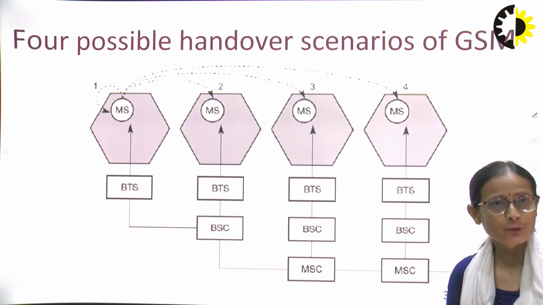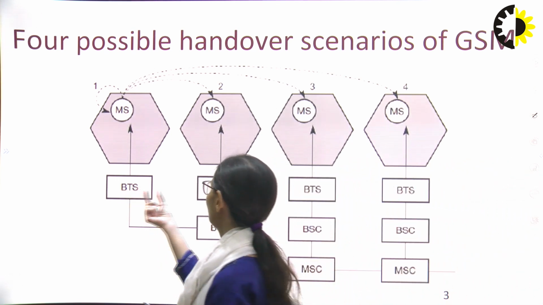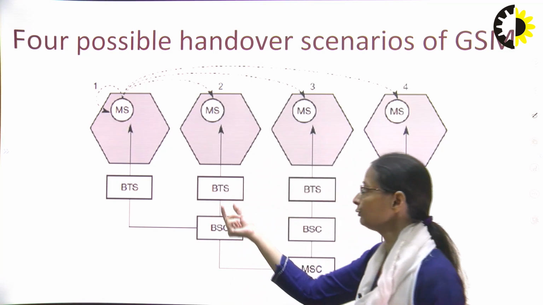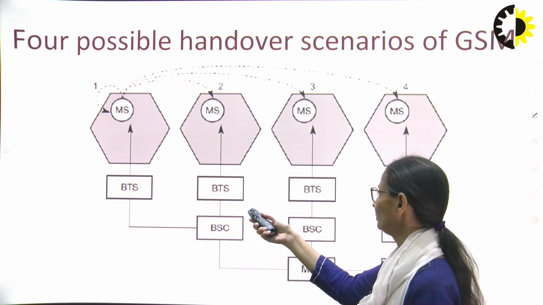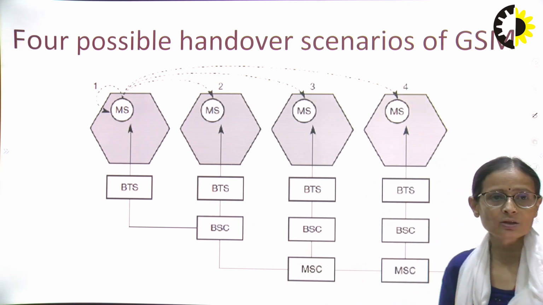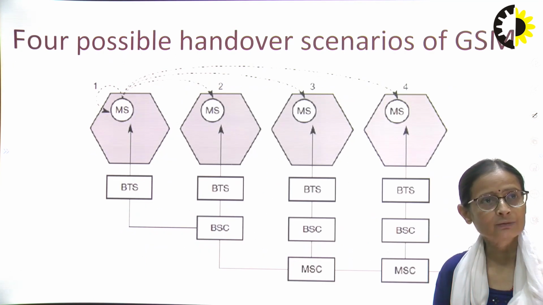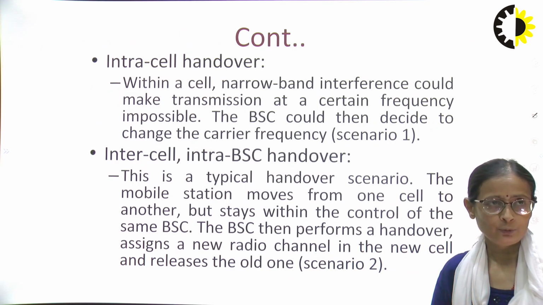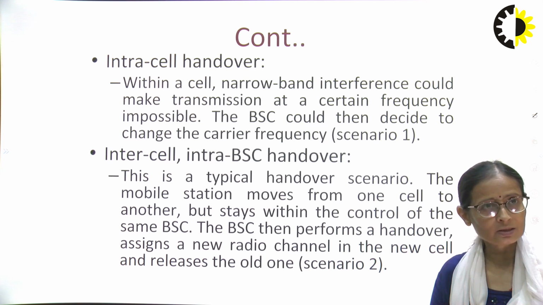So we are having four scenarios of handover. In this case, the handover is within the same BTS. Here we are having the handover from BTS to BTS. Here the handover is from BSC to BSC, and here we are having the handover when there is a change from MSC to MSC. On the basis of this, the very first one is known as intra-cell handover. It is within a cell.